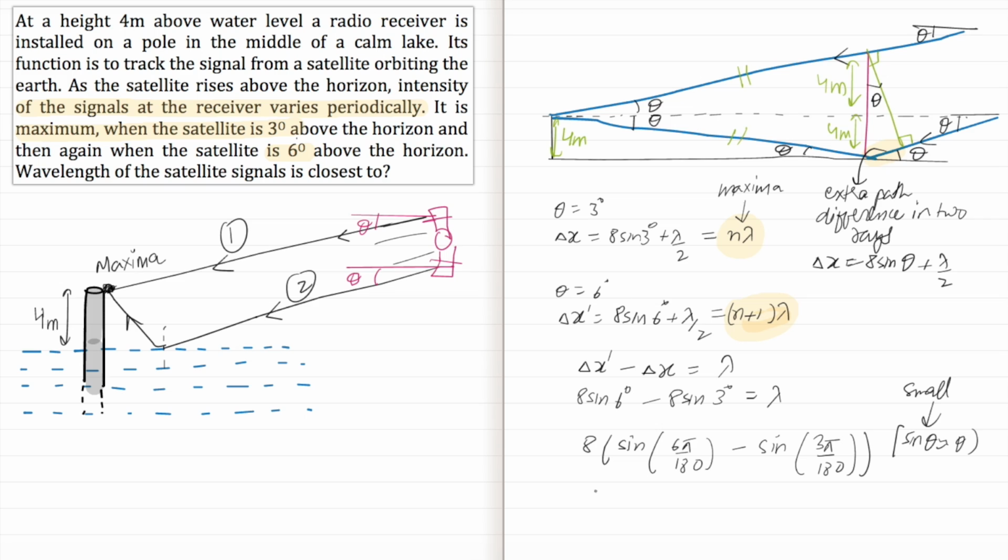So we have 8 into 6 pi by 180 minus 3 pi by 180, lambda is equal to 8 into 3 pi by 180. This is approximately equal to 42 centimeters. If we multiply by 100, we get around 42 centimeters. This is our answer.